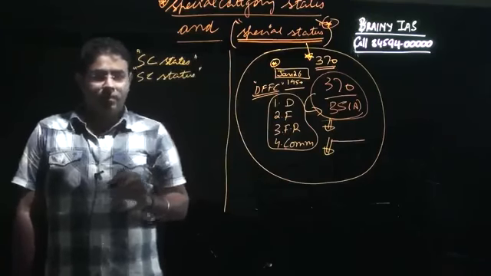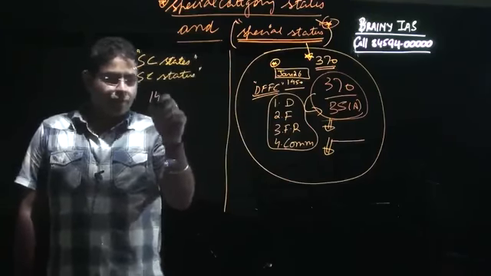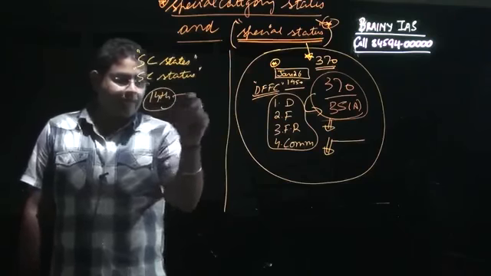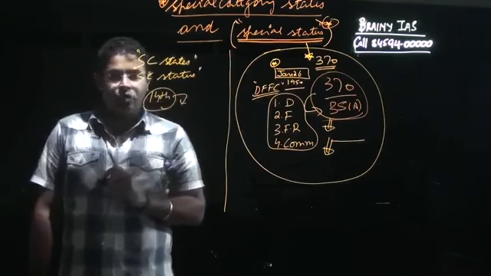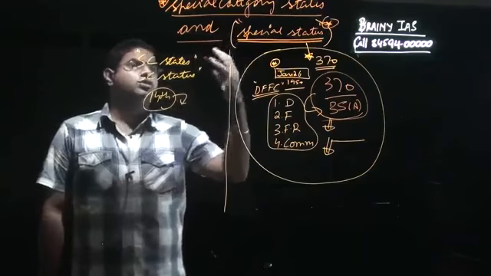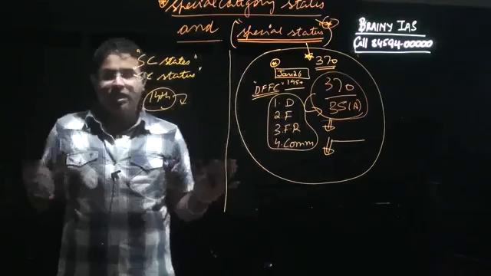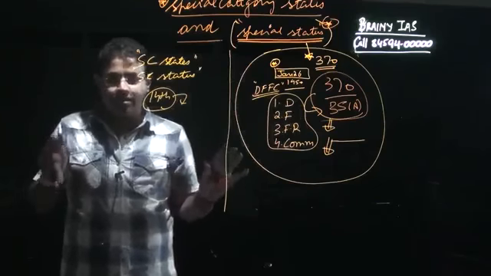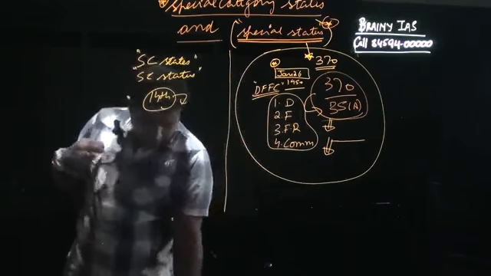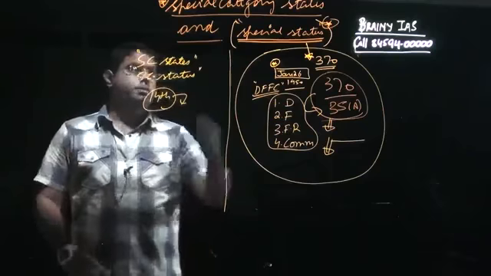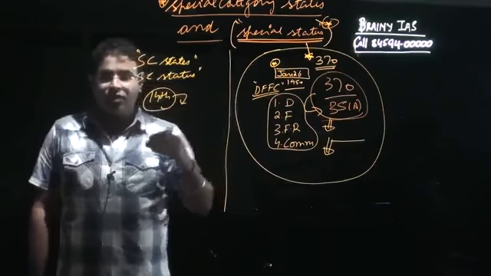Before the 14th Finance Commission's recommendations came into being, we had this distinction between normal states and special category states. But after the recommendation of the 14th Finance Commission was accepted, we don't have anything like special category states as of now.